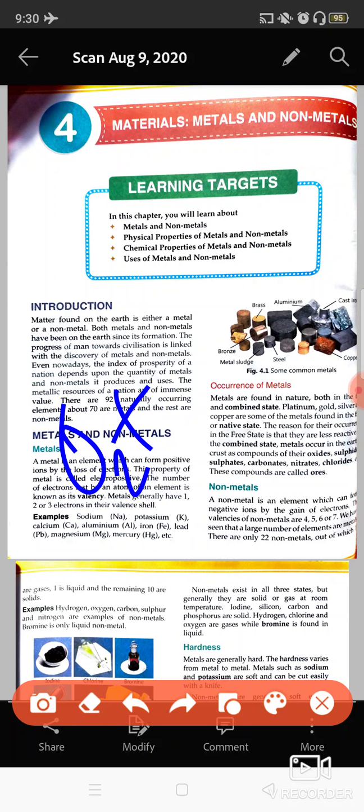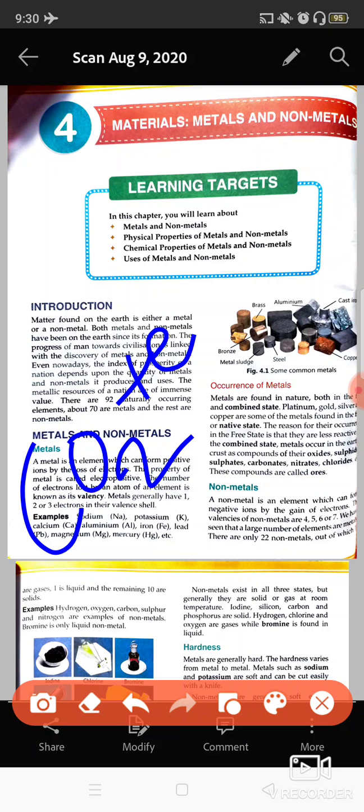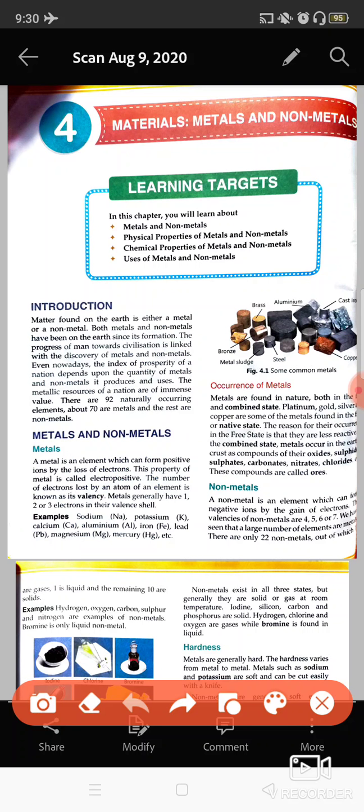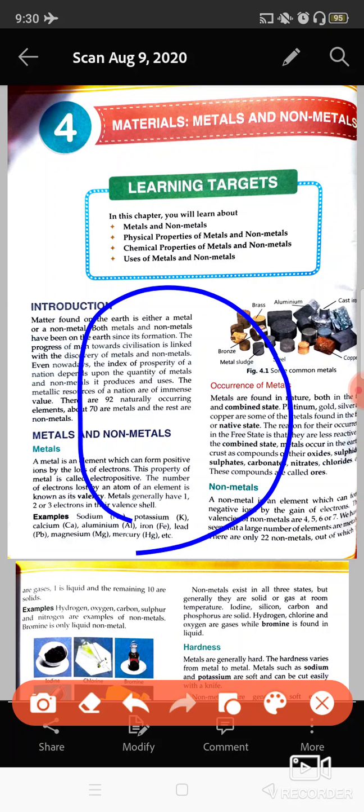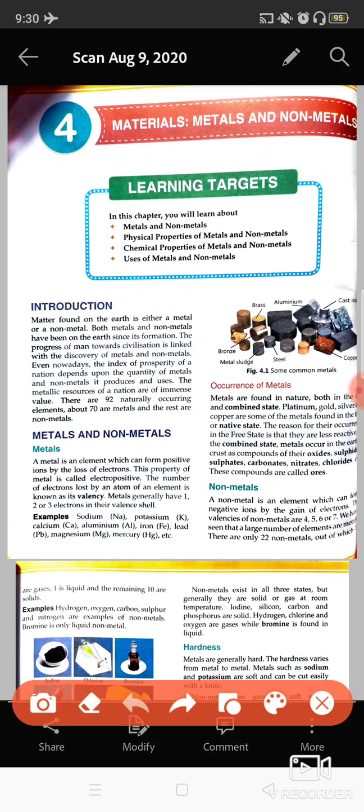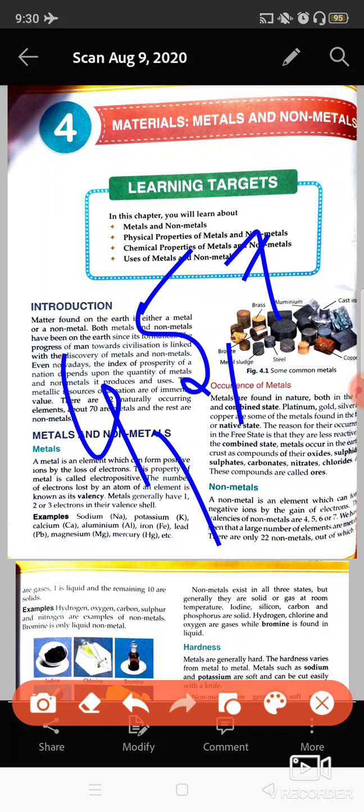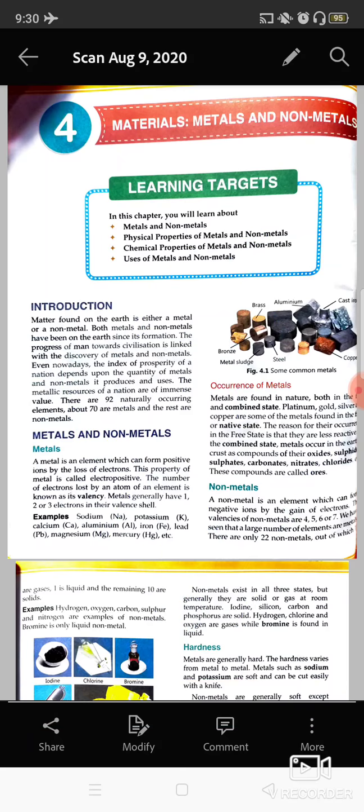If I am talking about carbon dioxide, carbon is a non-metal, and oxygen is also a non-metal. So these always form negative ions, and in their valence shell, that is their outermost shell, the number of electrons present is 4, 5, 6 or 7. These many electrons are present in their valence shell.